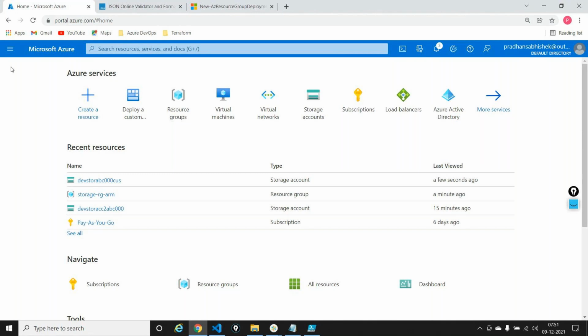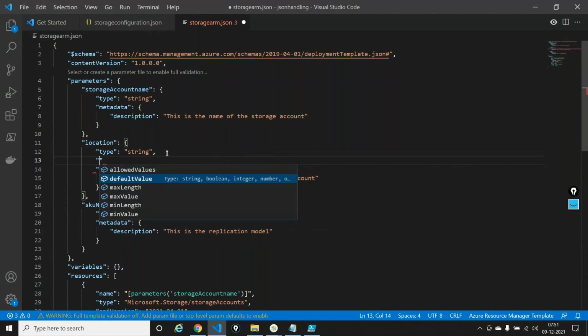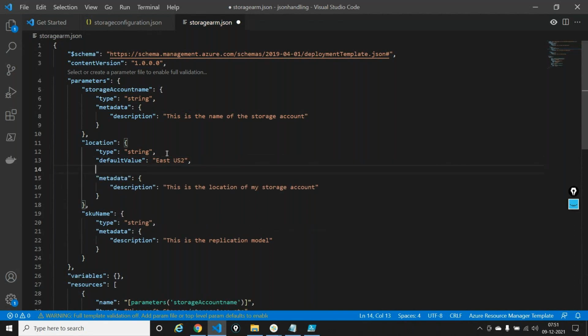So what I'll do is I'll come down to my template out here, and in the location block, I'll enter and I'll say default value. By default, if someone wants to deploy this template, please deploy it in something like East US 2, a default value. And I'm also saying that the allowed locations are East US 2, Central US and North Europe. These 3 things. I'll say allowed values. And here I'm declaring an array. It can be multiple values, right? And do a comma here, otherwise it'll throw an error.